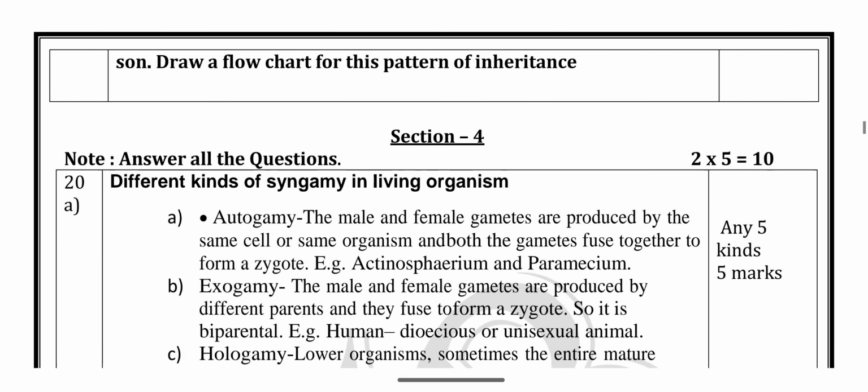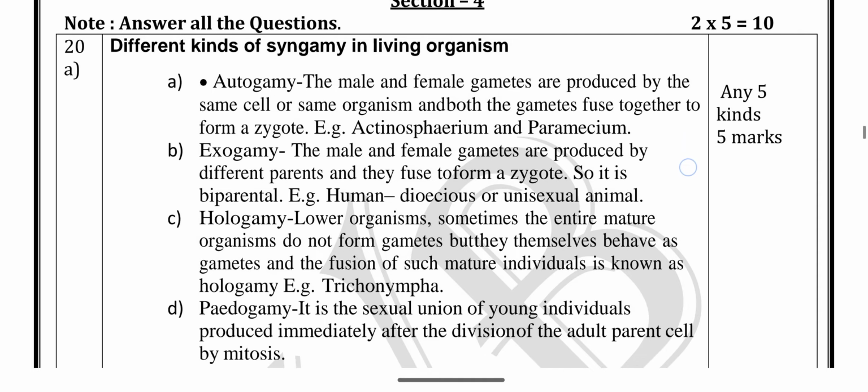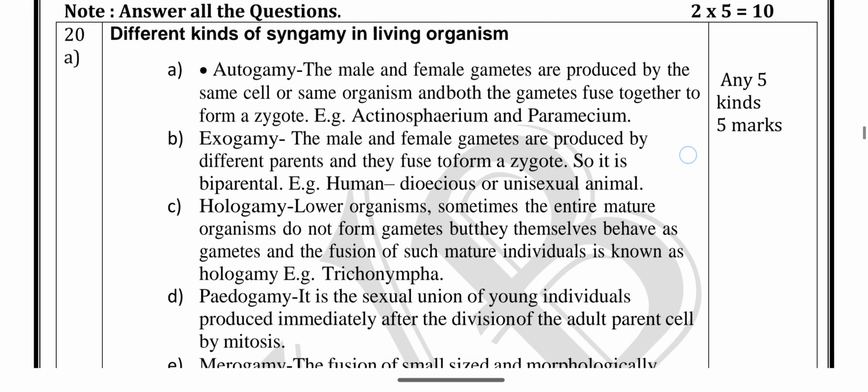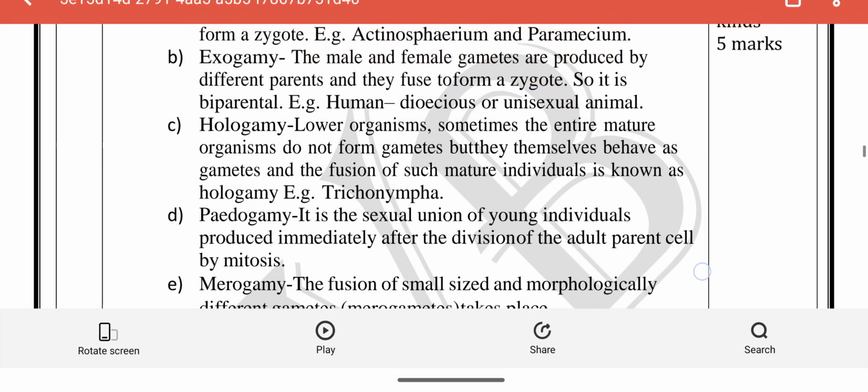Next, section 4, question number 20a: different kinds of syngamy in a living organism. The question also appeared in the previous public examination, March 2024. We have to write any 5 kinds of syngamy for 5 marks, like autogamy, exogamy, hologamy, pedogamy, merogamy, isogamy and anisogamy.